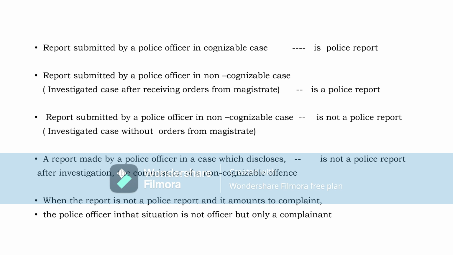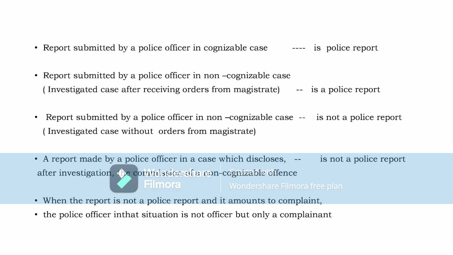Similarly, the explanation under this section, which we have seen just before: a report made by the police officer in a case which discloses after investigation the commission of a non-cognizable offence. So, thinking that it is a cognizable offence, he will investigate the case. After the investigation is completed, it discloses that it is a non-cognizable offence.